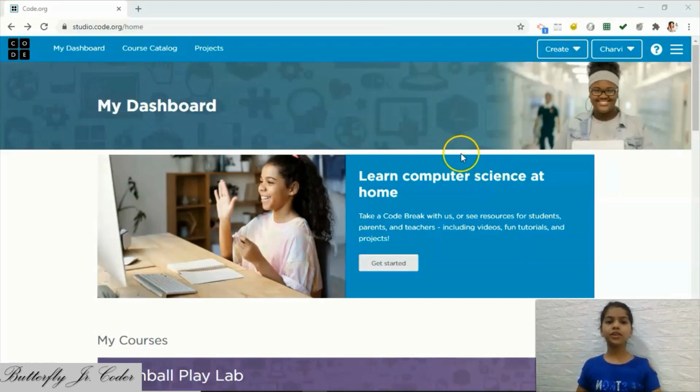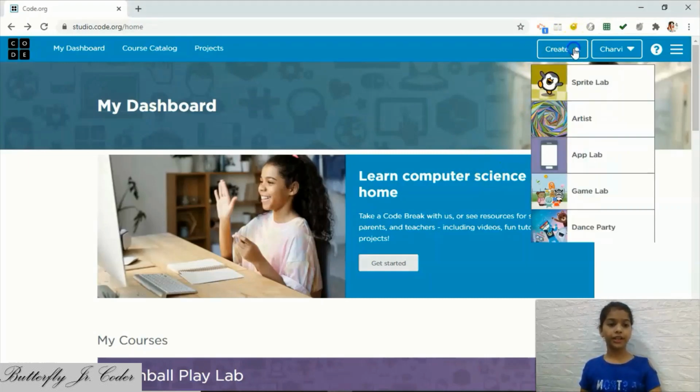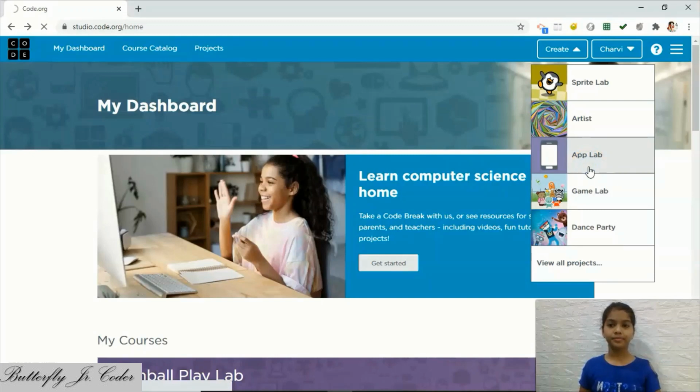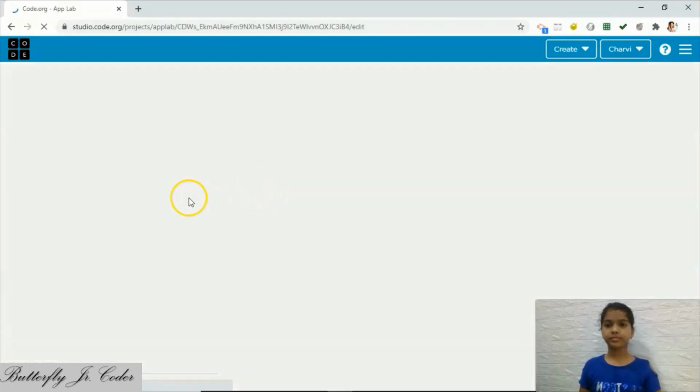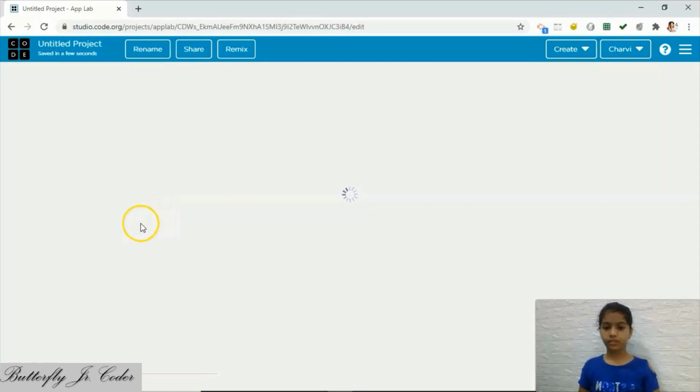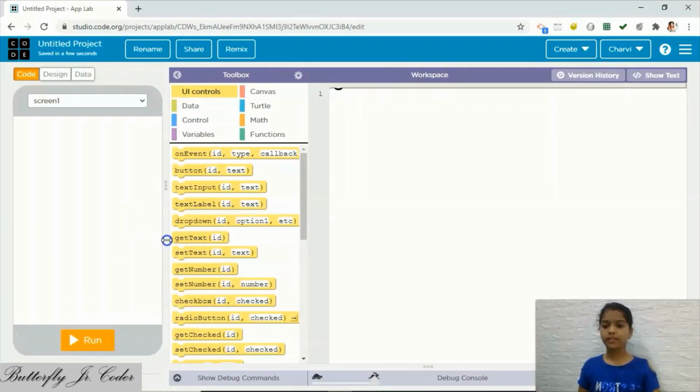So this is the code.org page. First we will click on create and then App Lab. It will open this window.